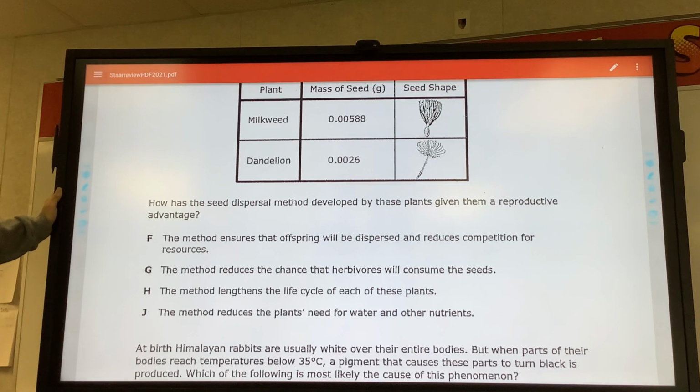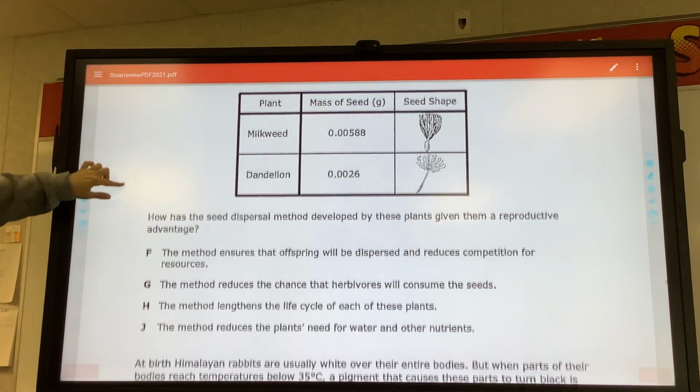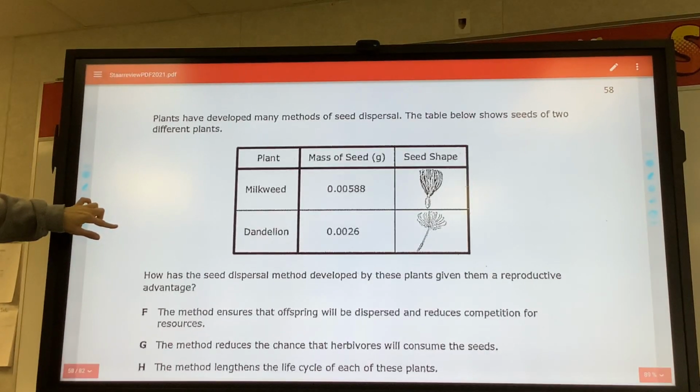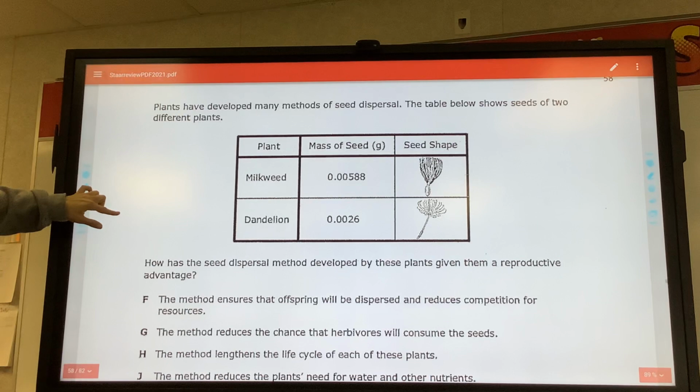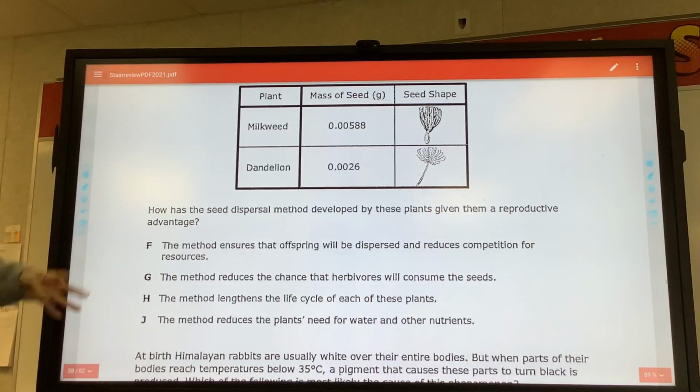The others: reduces the chance that herbivores will consume the seed; lengthens the life cycle; reduces the plant's need for water and other nutrients. It looks like the seed's dispersal method has to do with its ability to fly and take flight. So F, the method ensures that offspring will be dispersed. I agree.